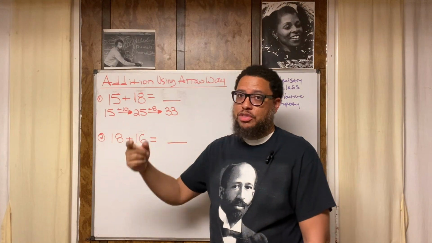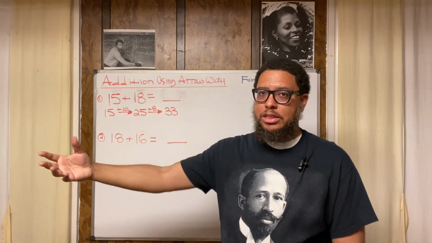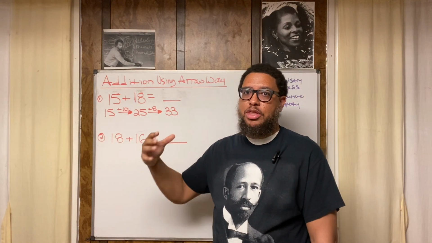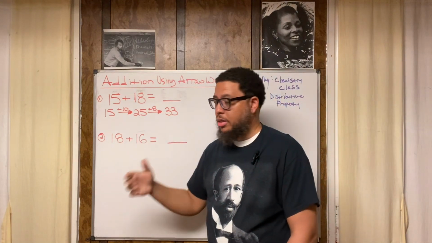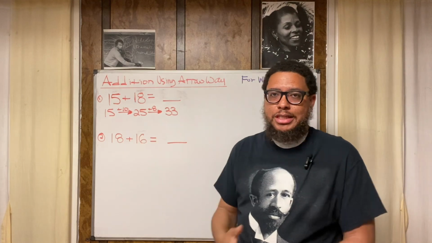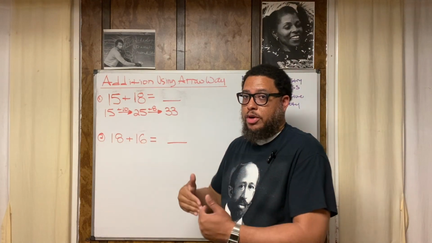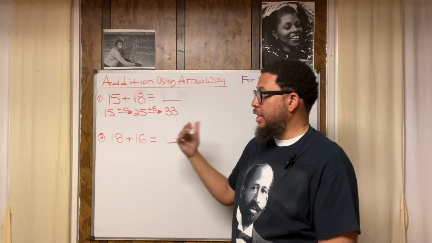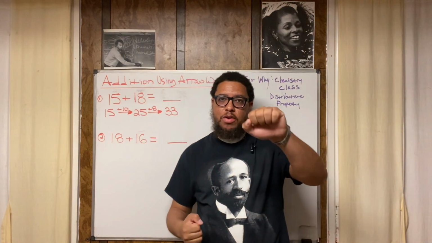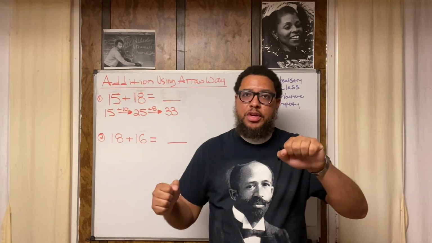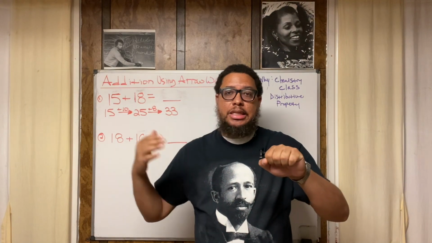I also know that 25 plus 5 also gives me a number that ends in 0. 25 plus 5 is going to be 30, right? So that's going to be 30. And then what's left? 3. 30 plus 3 is 33. Just like 0 plus 3 is 3, 30 plus 3 is going to be 33. That's one way to do it. Or we could count on from 25. Start out with a balled up fist that represents 25. We're going to put up 8 fingers, and whatever number we stop on, that's our answer.